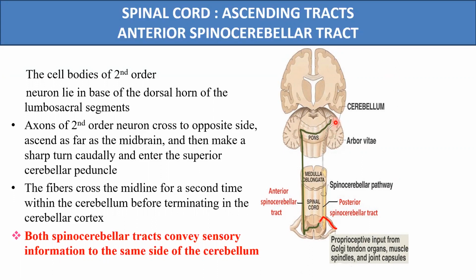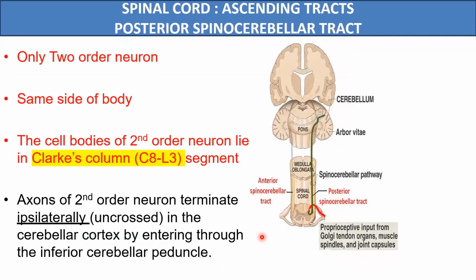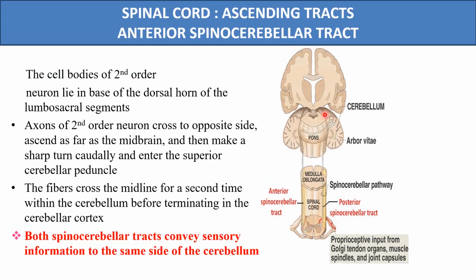So both spinocerebellar tracts are conveying the sensory information to the same side of the cerebellum. The difference in the pathway is that the posterior spinocerebellar tract is completely an uncrossed type of tract, as we have seen. But in the anterior spinocerebellar tract, the fibers will cross twice, but they will also reach the cerebellum of the same side.